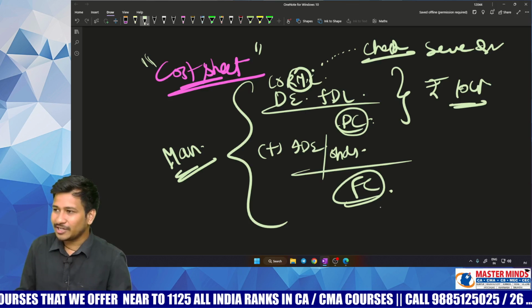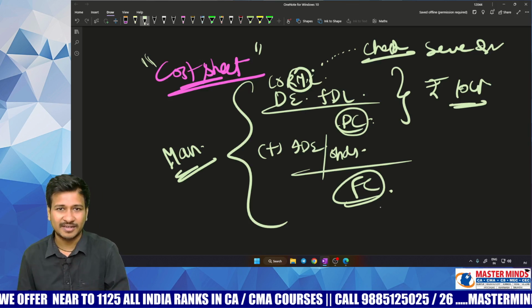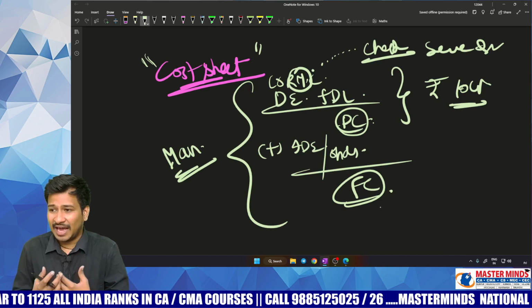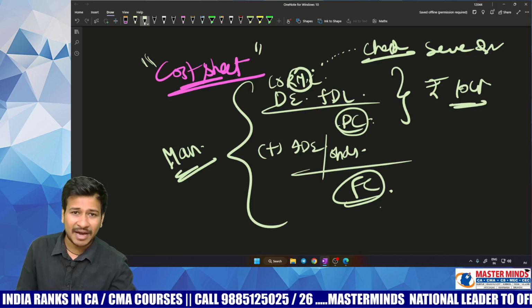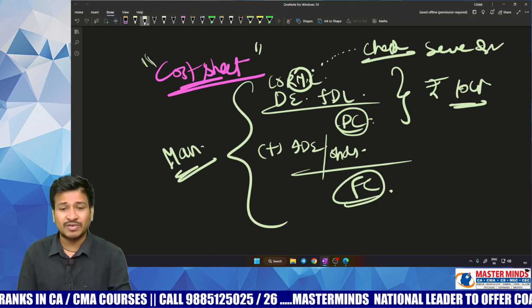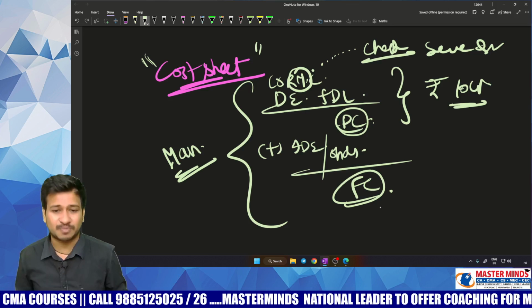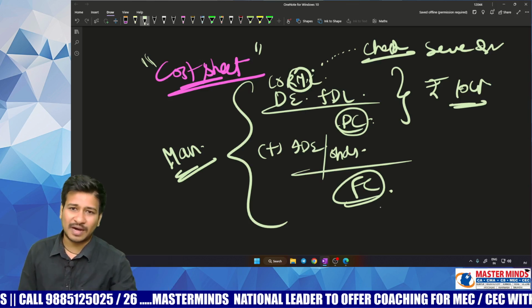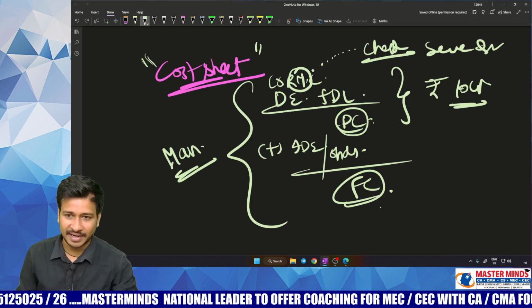So cost audit is not something like expressing an opinion. It is all about checking each and every aspect. You have to give an absolute verdict on whether the decisions taken by the manufacturing sector or the factory were correct or wrong. You need to check each and every aspect, and for each and every query of yours, the management needs to answer. The cost audit is something more than the financial audit.